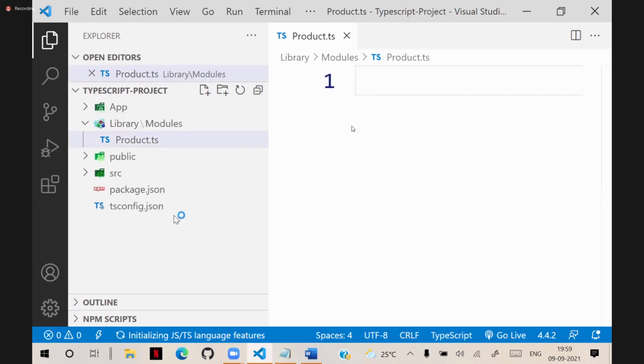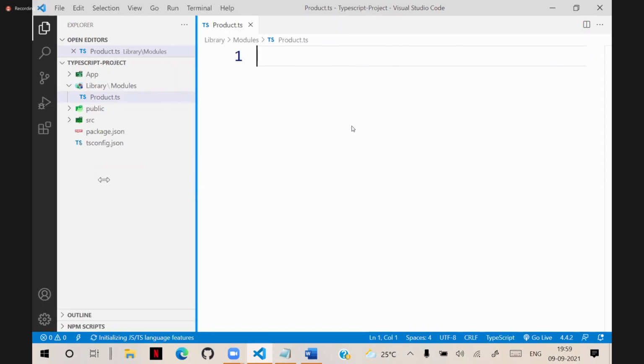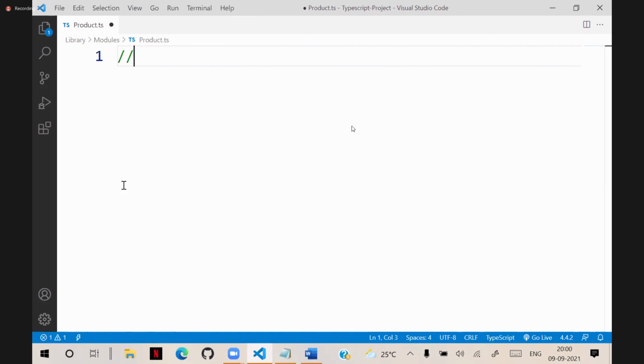Whatever you write inside this TS file is actually your module. That means this entire TypeScript file scope is a module. In this module, you can have variables, functions, and many things.